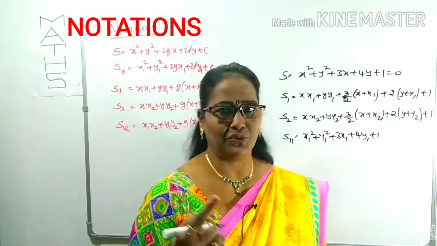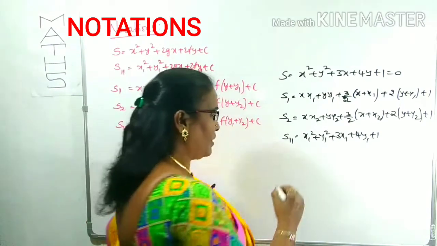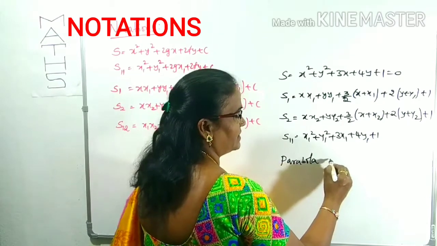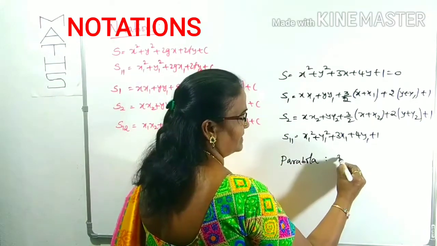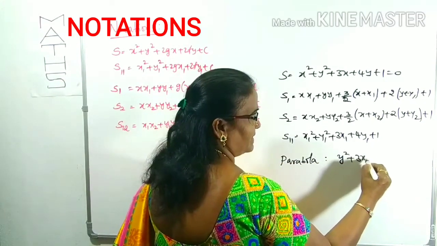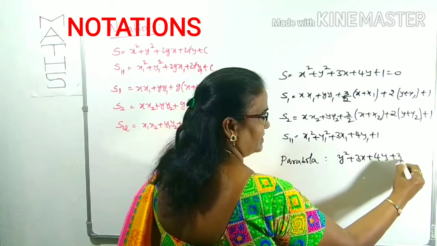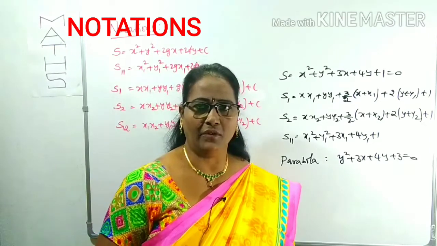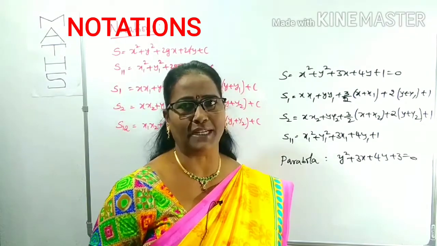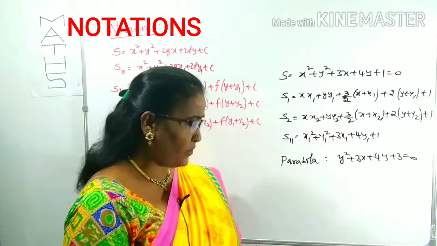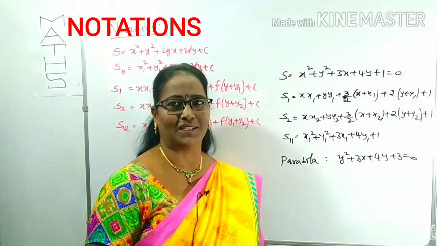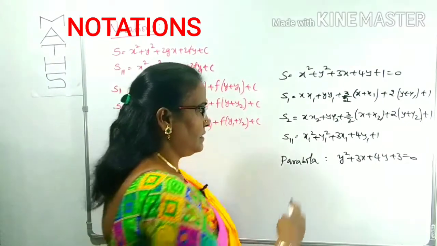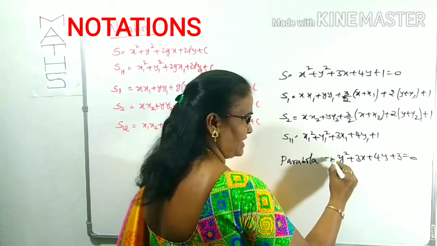Some example I will also give for a parabola, just for understanding purpose. Suppose the parabola equation is y square plus 3x plus 4y plus 3 is equal to 0. This is one of the equations of a parabola. You can get the idea how it is in the parabola chapter. I have just shown how we can use these notations in other chapters also. The process application is the same.